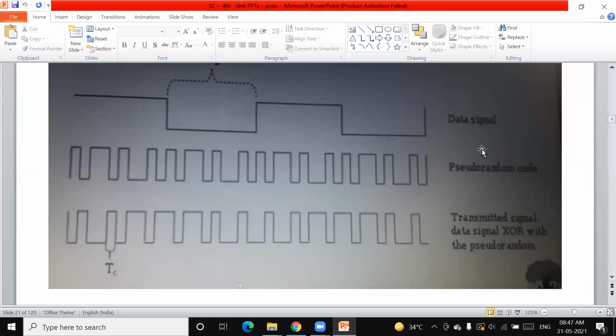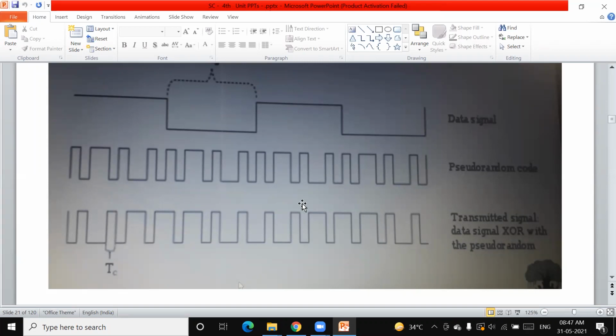In this case, this is the data that we want to transmit, say 1010, for example. And this is the pseudo-random code, a randomly generated pseudo-noise code, say 1011, whatever it is.